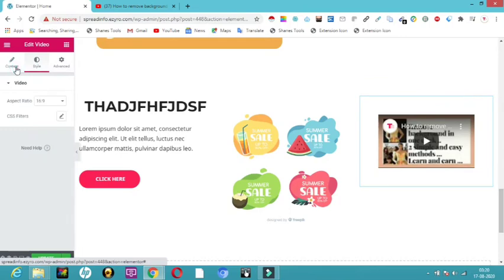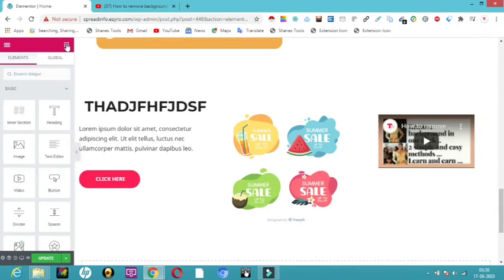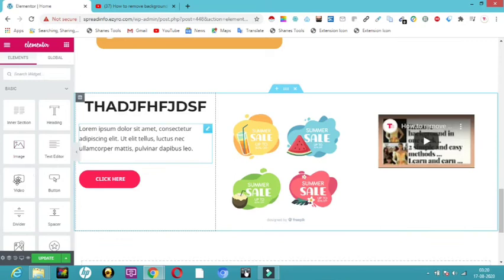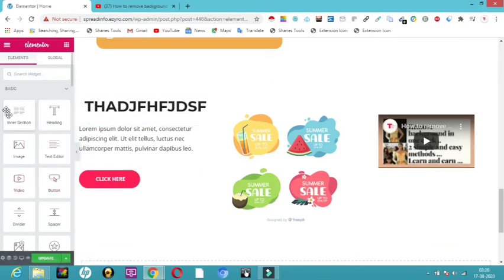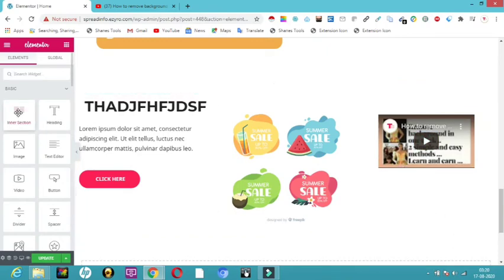So now next, let me just click on these three dots. So what about this inner section, what does it talk about? I have clearly told you what is heading, text editor, this is the text editor, and here the image, and here we have a video and we have a button. What about this inner section? So I want something, let me just create, so inside this I want one more section to be placed over here. So let me just click this.